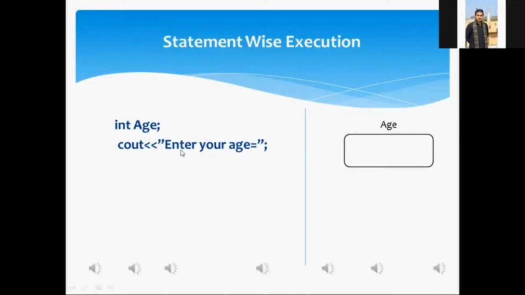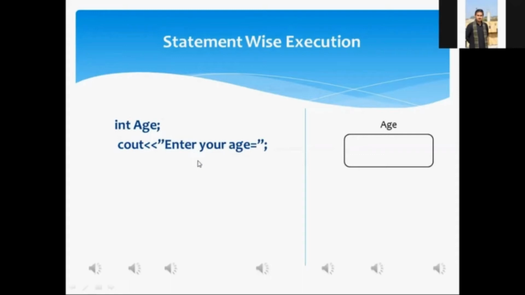As we all know, cout is the console output. It is used to display the output onto the monitor screen. Whatever you have written enclosed within double quotation marks will be printed as it is. What has been written within double quotation marks? Enter your age.